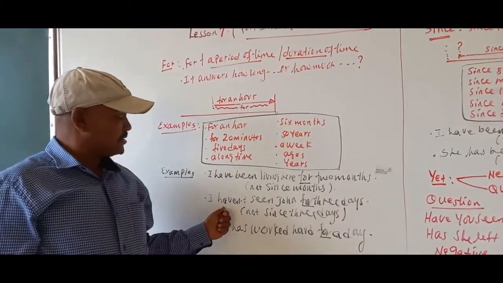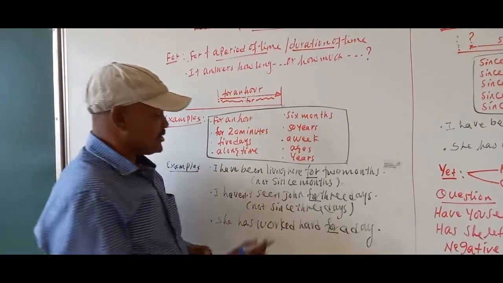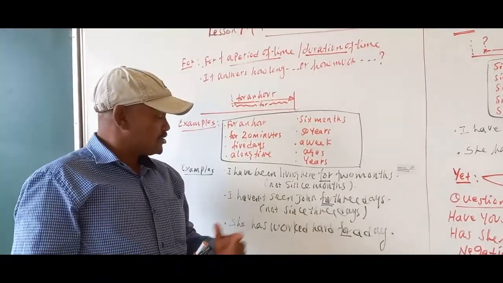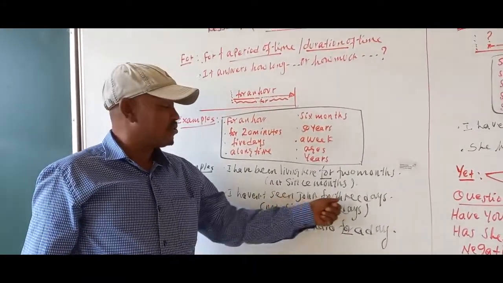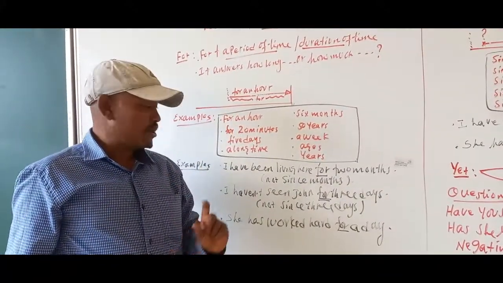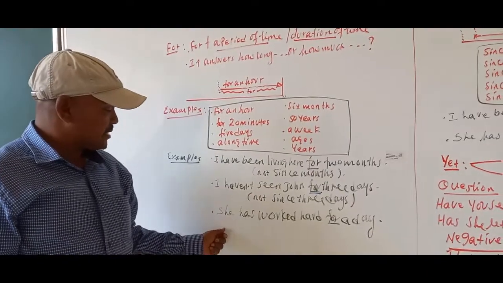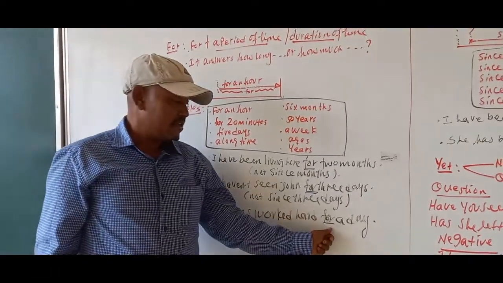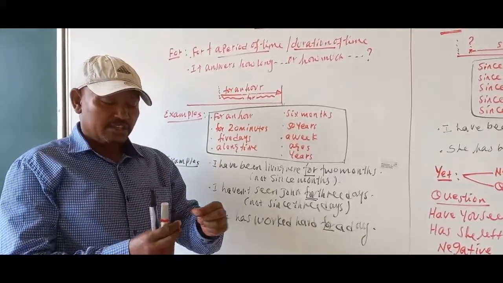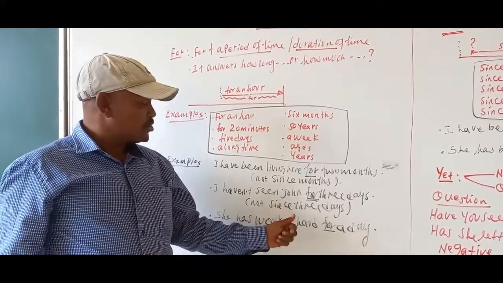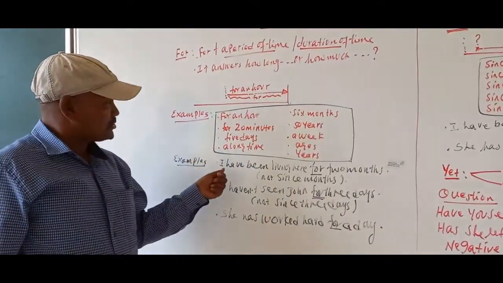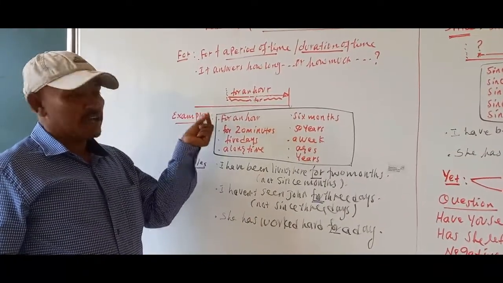The second example: I haven't seen John for 3 days. Not since 3 days. So the best word for this sentence is only for. This means that I still do not see my friend John. The other example: she has worked hard for a day. For a day means beginning from early in the morning until the time of speaking. It shows a duration of time. So we use for here, not since. So for refers to this duration or length of time.